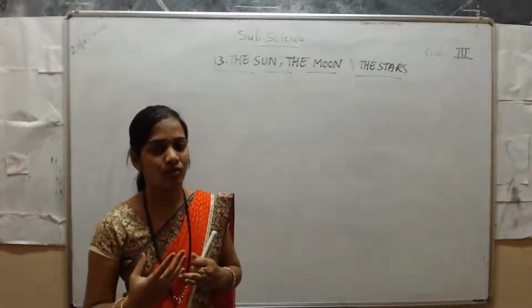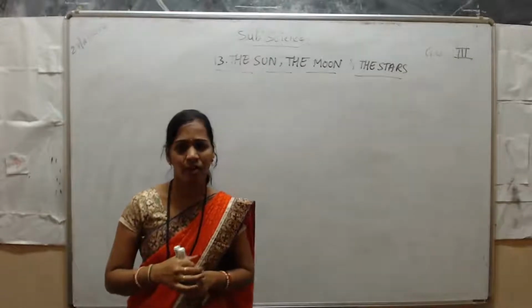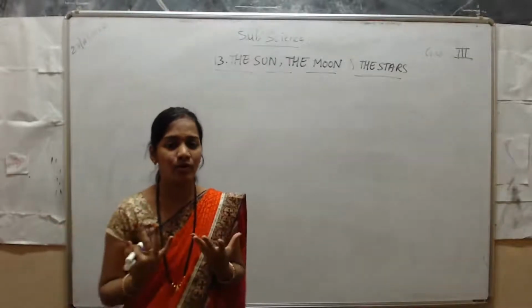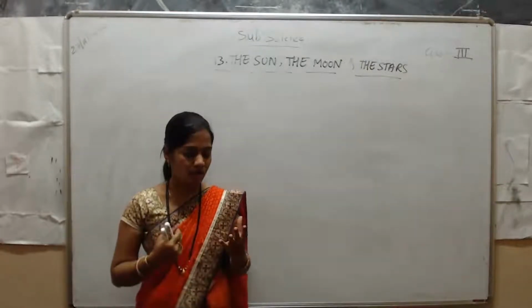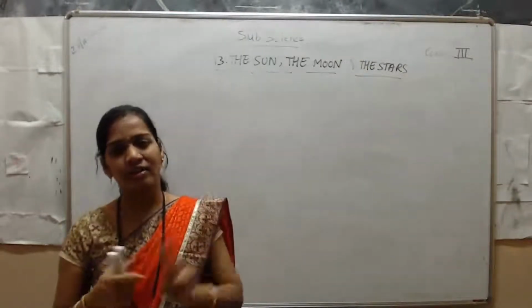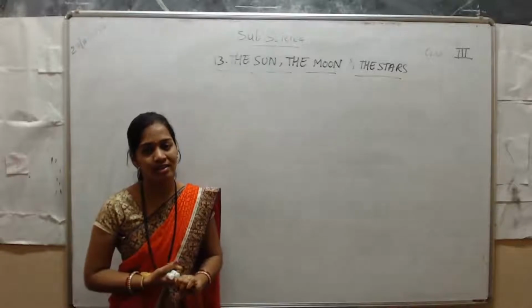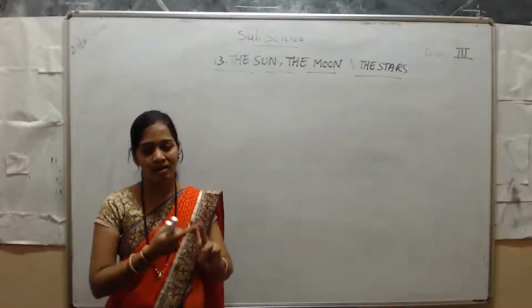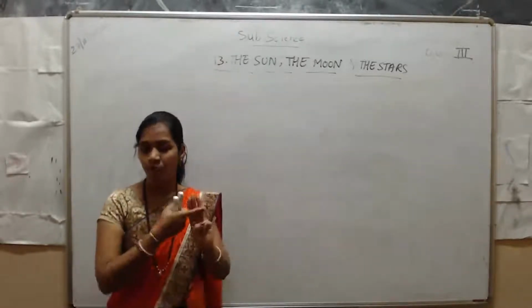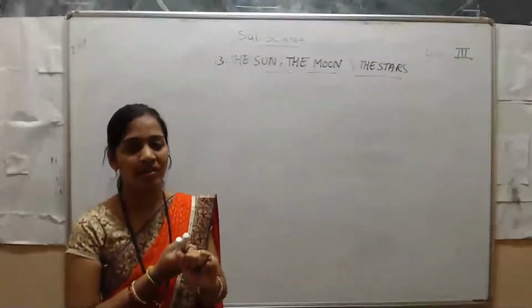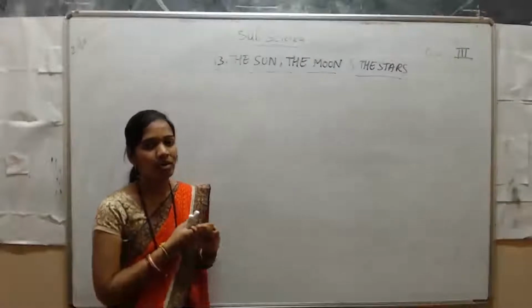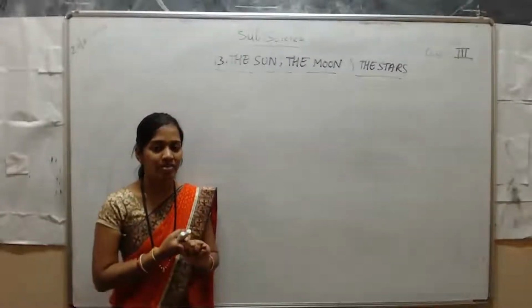Daily you might have observed so many twinkling stars. So only three things you can see with your eyes: the sun, the stars, and the moon. These are all heavenly bodies present in our space.